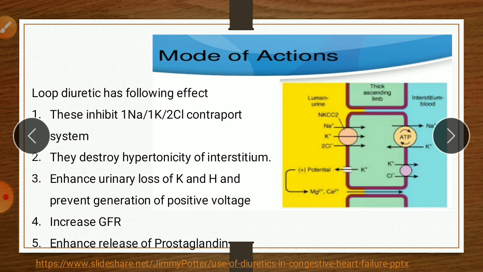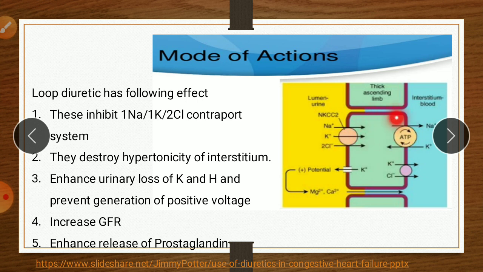Then in addition, there is a production of hypertonicity inside the interstitium, which causes drawing of water molecules from the lumen by osmosis. So the first effect of this reabsorption of sodium chloride is positive voltage development, which causes reabsorption of other cations paracellularly, and the second effect is that hypertonicity is also produced within the cell, which causes drawing of water from lumen to cell by osmosis.